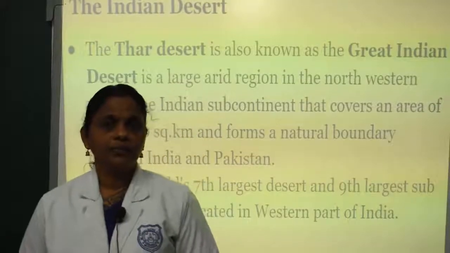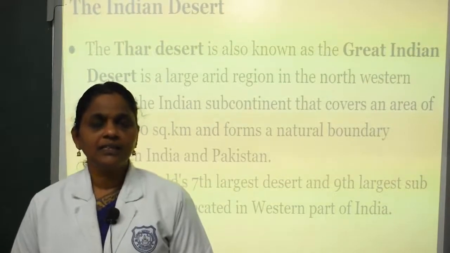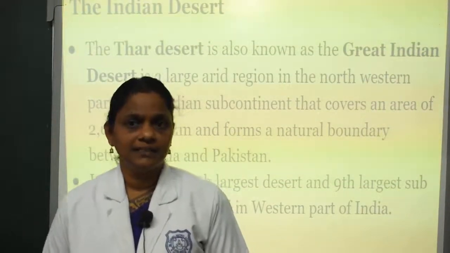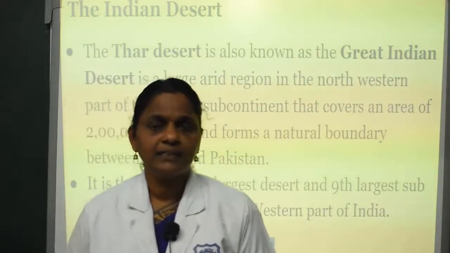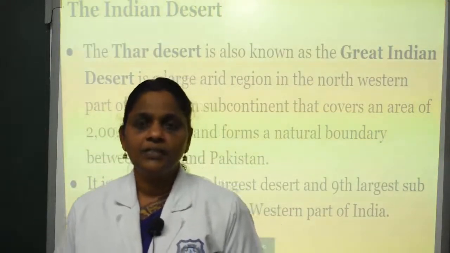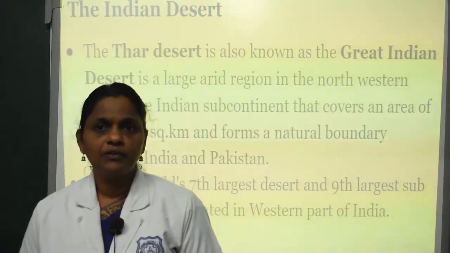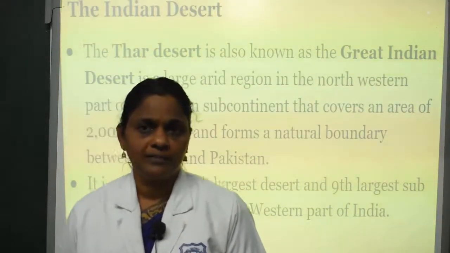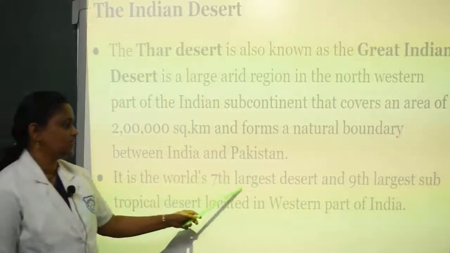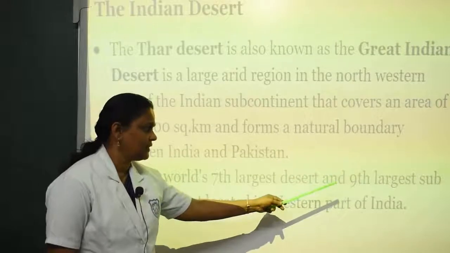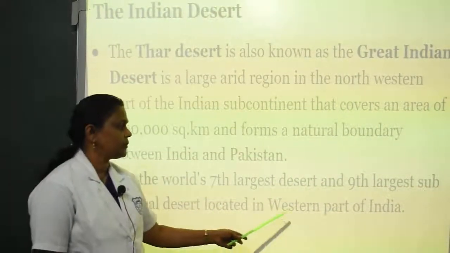The next subtopic is the Indian Desert. The Thar Desert is also known as the Great Indian Desert. It is a large arid region, arid meaning dry, situated in the western part of the Indian subcontinent. It covers an area of 2 lakh square kilometer. It is the world's 7th largest desert and 9th largest subtropical desert.